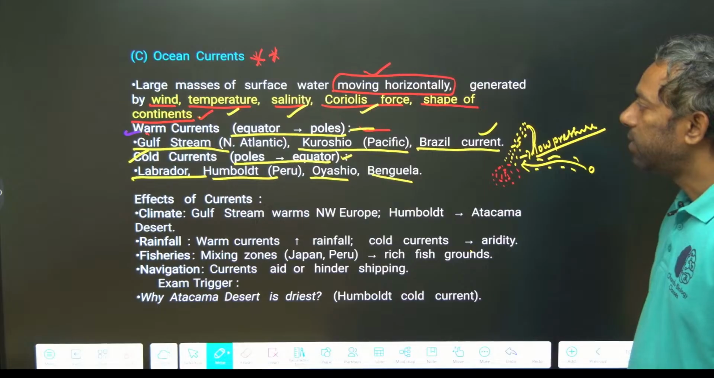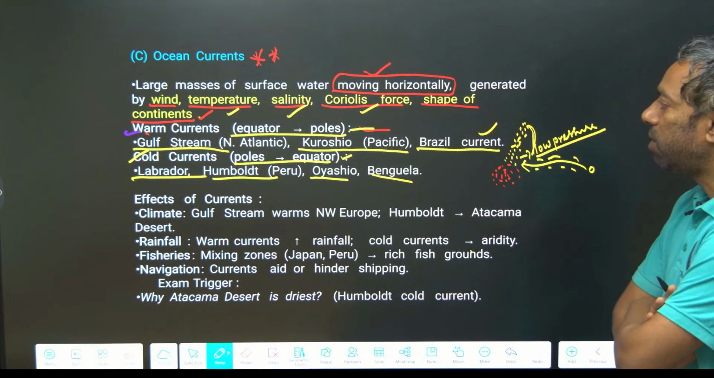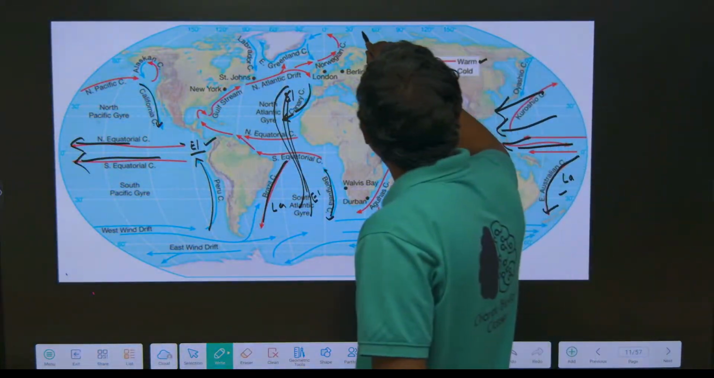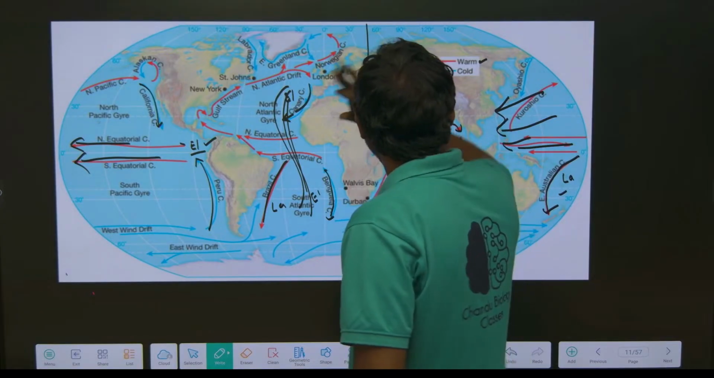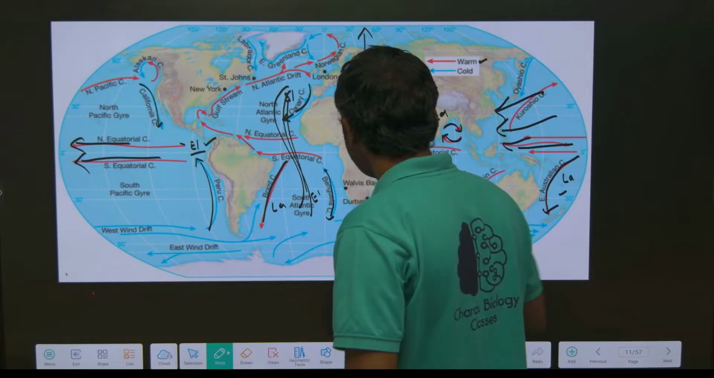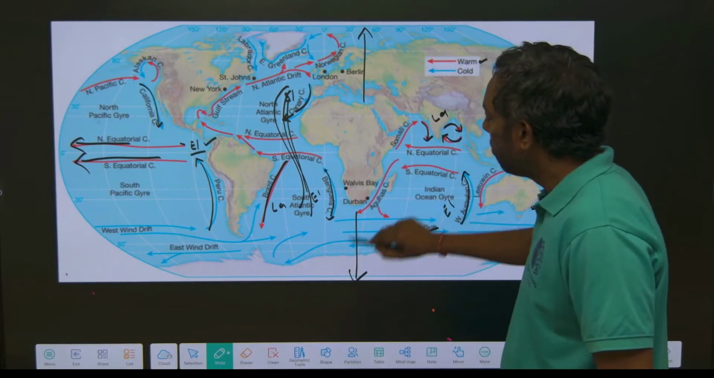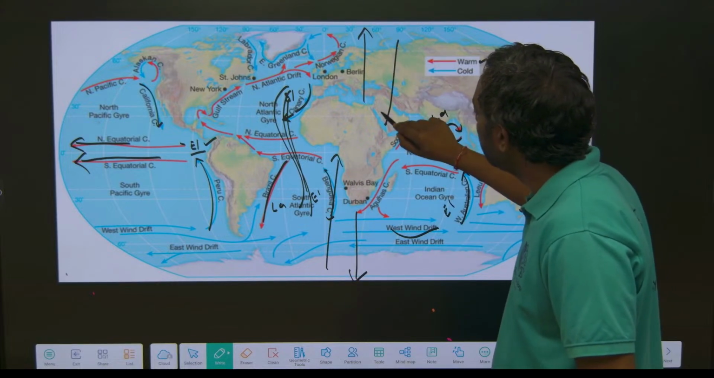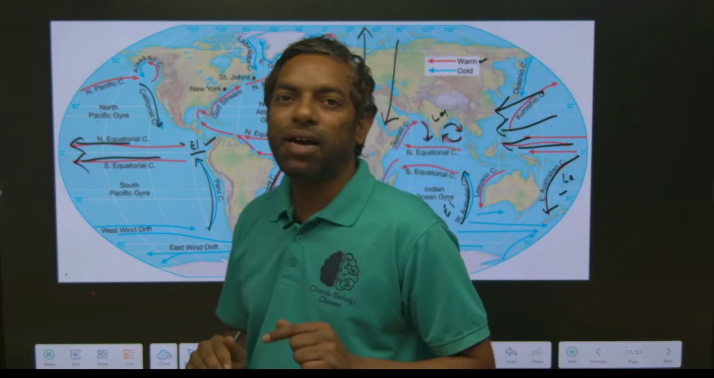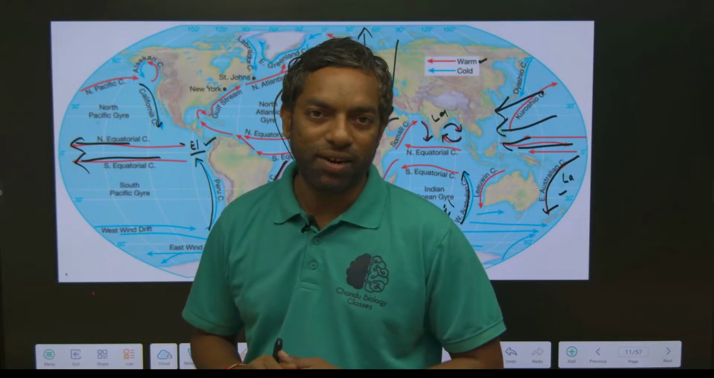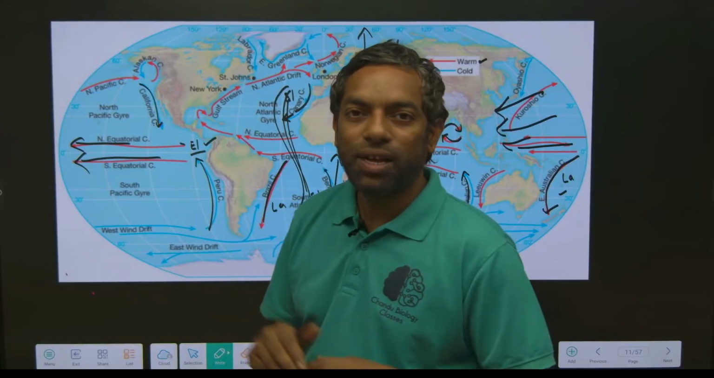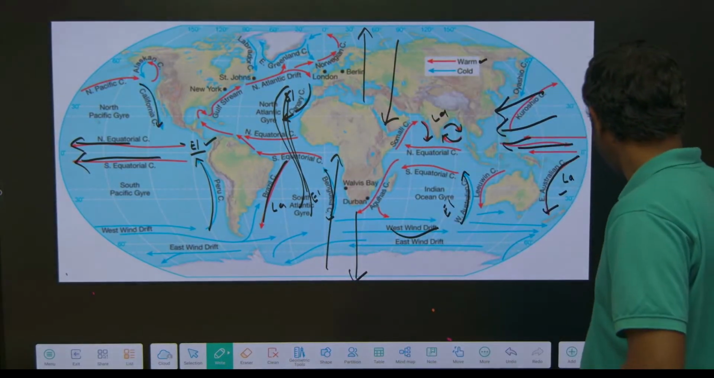Yeah, guys, just look here. Warm current flows from the equator towards the poles, and cold current comes from the poles towards the equator. Meaning the equator is the central point; warm currents move away from the equator, and cold currents come together into the equator.